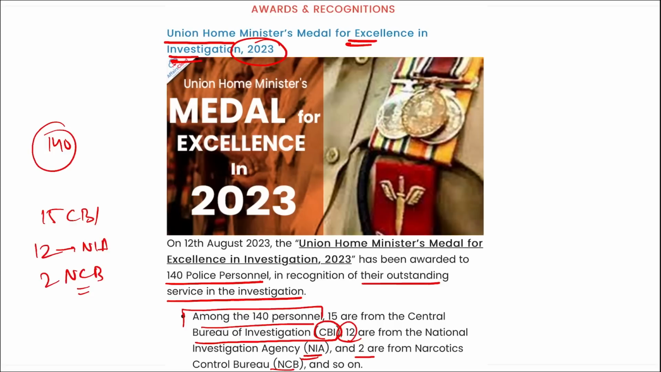And this particular Union Home Minister's Medal of Excellence was constituted in 2018, and the main objective for the constitution of this particular medal was to promote the high professional standards of investigation of crime and recognize such excellence in investigation, right? This is an annual medal, that is, it is given every year, right? And it is given by the Ministry of Home Affairs to various police investigating agencies of both state and union territories, right? Next,